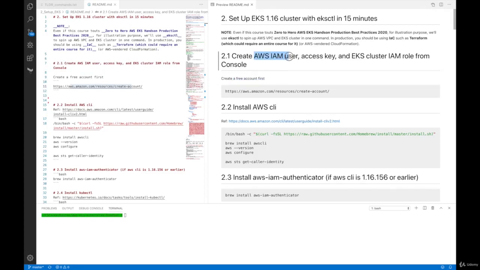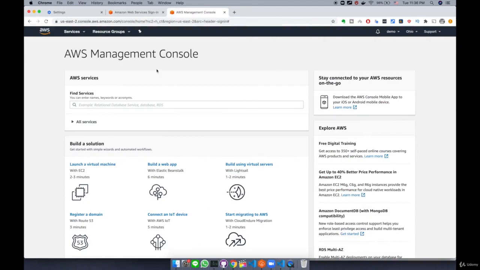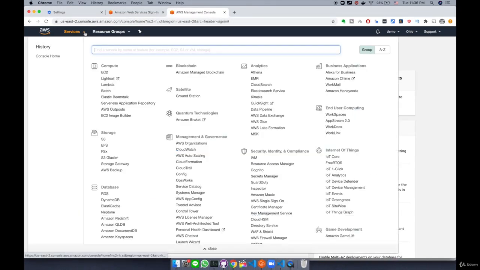The next step is to create an AWS IAM user and also assign an access key and a secret access key so that you can use the command line interface for AWS. So let's do that. First, you're going to the top left corner, services. I hope you already know about the AWS console and AWS services because this course requires you to have basic knowledge about AWS, but I'm going to have a little bit of explanation about the AWS console as I walk through this console. So from this services, you're going to type in IAM and there's going to be the IAM service. So click this one and it's going to take us to the IAM console.